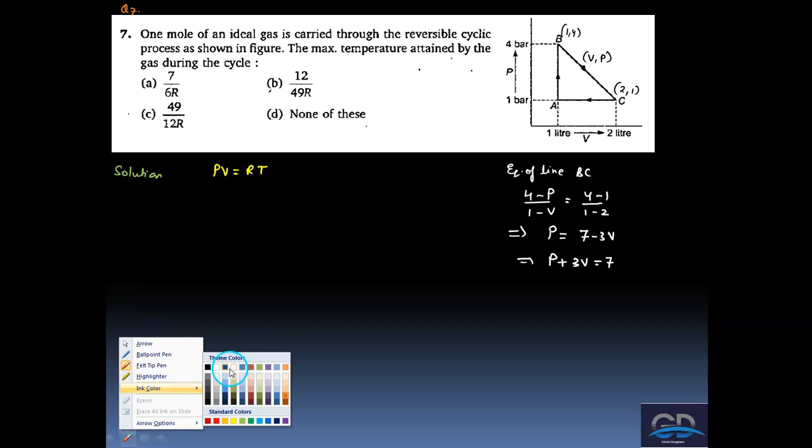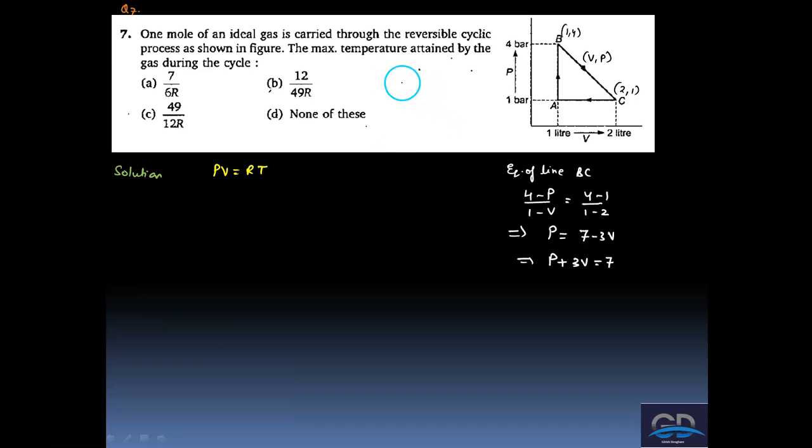Since it is given that it is an ideal gas, PV is equal to RT would hold. If we talk about Boyle's law and the isotherms, we know that as we go away from the origin, the temperature increases, right? So if this is T3 and this is T1, clearly T3 would be more than T1. Intuitively, the isotherm which will be grazing this would be on the line further away, on the line BC. This would be the farthest isotherm which can touch this process.